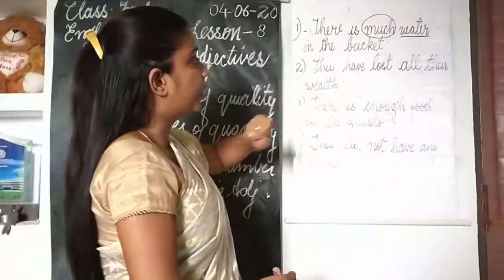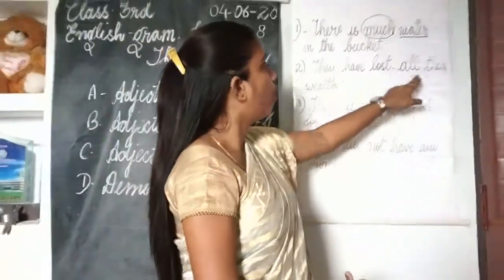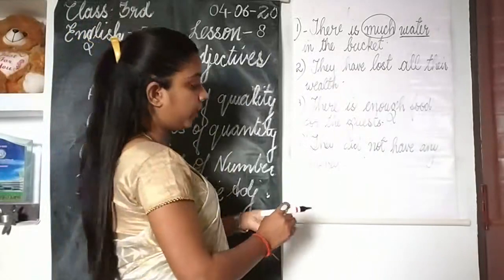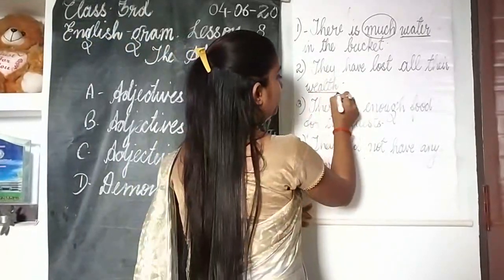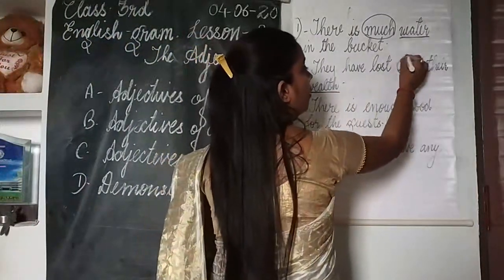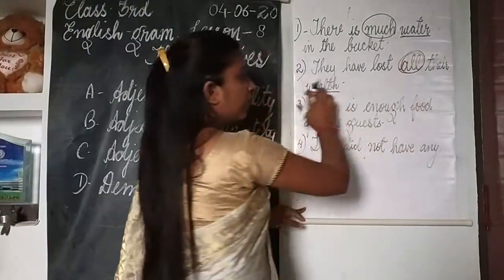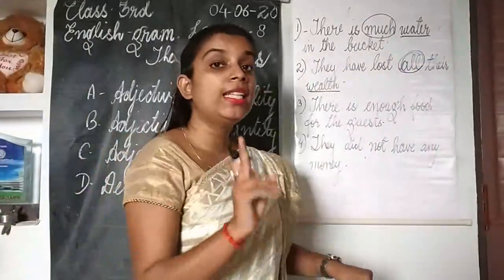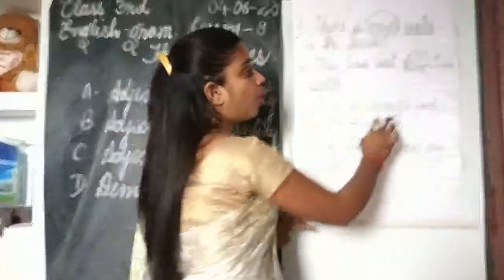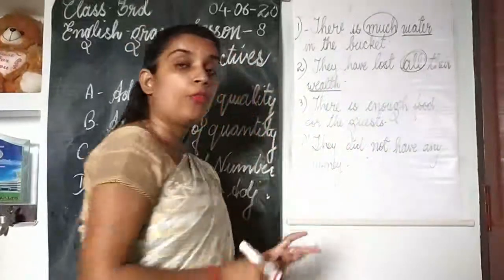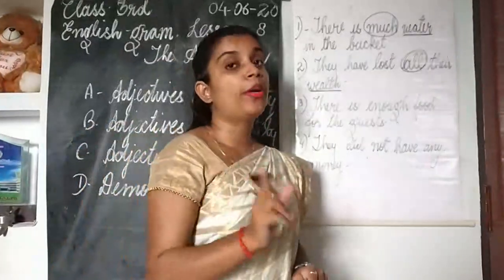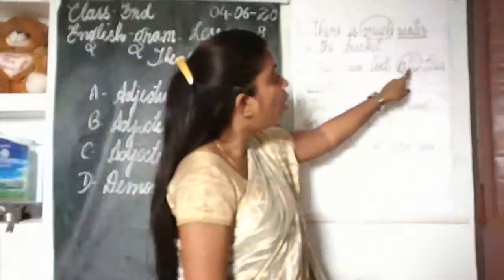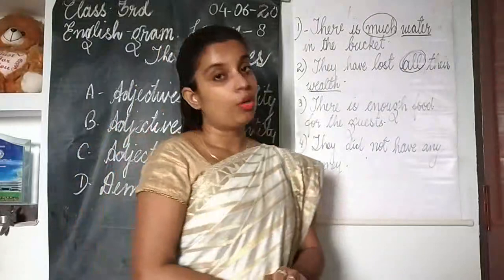Now, second sentence. They have lost all their wealth. Now see here, children, the word wealth is a noun. We cannot count wealth in numbers. It's an uncountable noun. So the word all here is telling about the quantity of wealth. It's not telling about the number of wealth. So the word all here is an adjective of quantity.